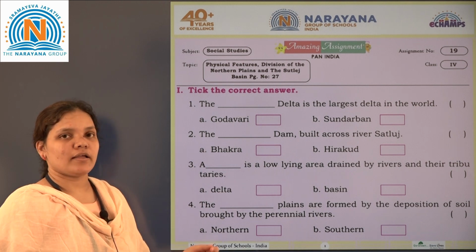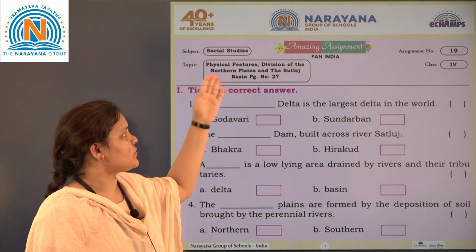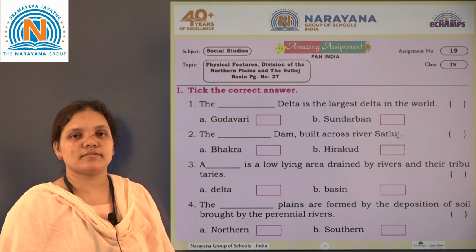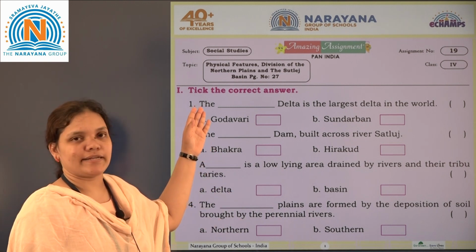Today in social, the topic is physical features division of the northern plains and the Satluj basin, page number 27. This is our social assignment today. So let us go with the tick the correct answers.